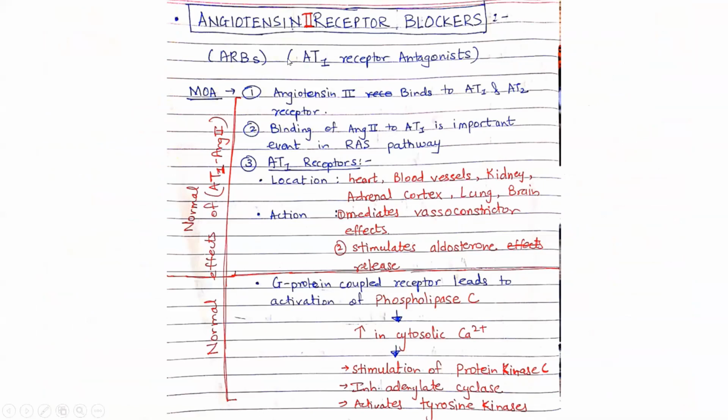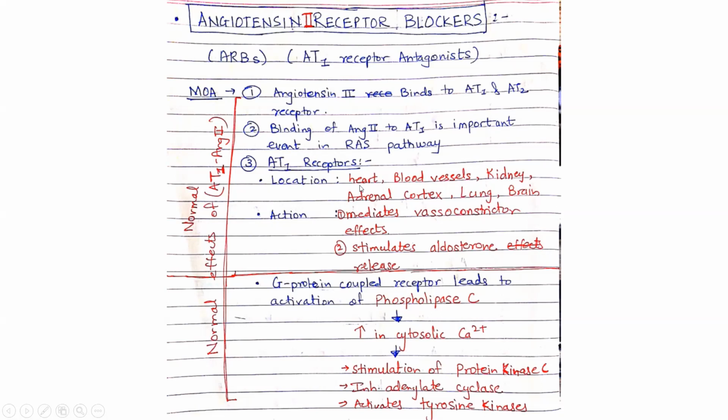When angiotensin binds to these AT1 receptors, it causes vasoconstriction. So what are the effects of angiotensin 2 binding? Angiotensin 2 binds to AT1 and AT2 receptors. Binding of angiotensin 2 to AT1 is an important event in the RAS pathway.